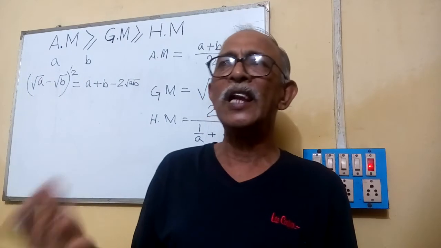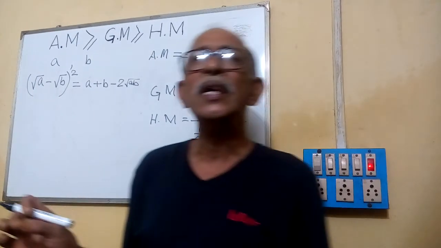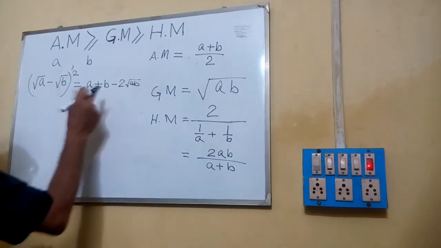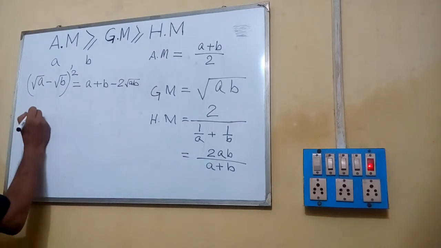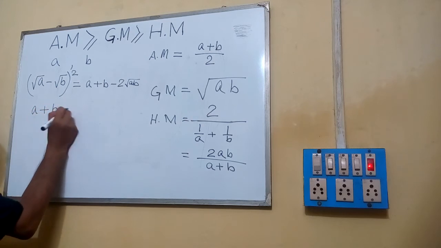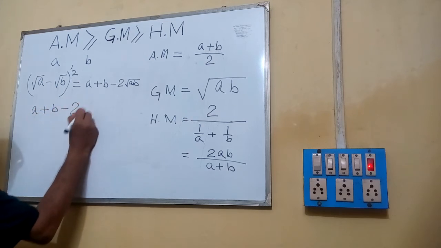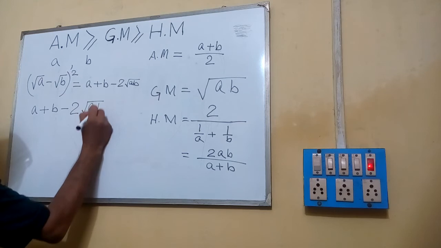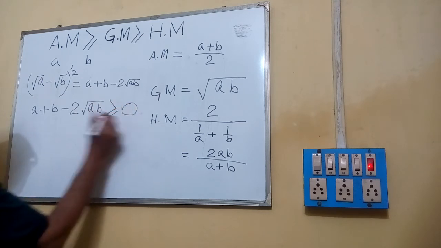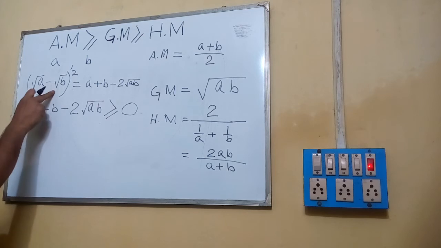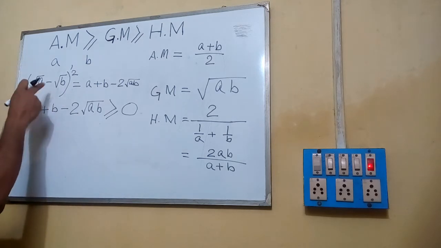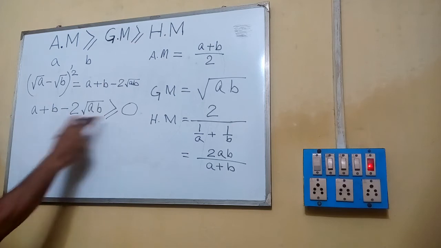Square of a real number can never be negative. Its lowest value will be 0. So we can say A plus B minus 2 root AB is greater than or equal to 0. Clear? This one cannot be negative. That means this one may be either 0 or positive.